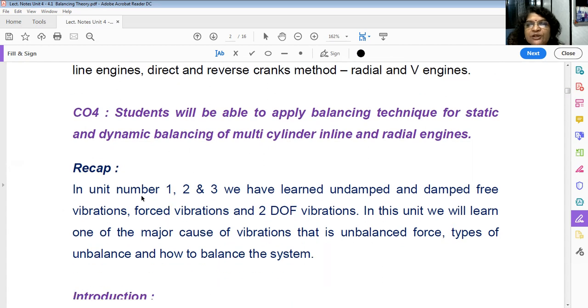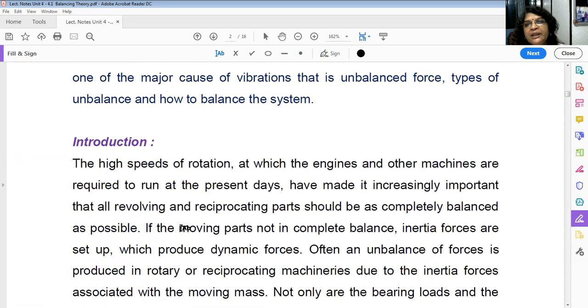engines. So what is the recap of what we have learned in the first 3 units? In unit number 1, 2 and 3, we have learned undamped and damped free vibrations, forced vibrations and 2D-wave vibrations. In this unit, we will learn one of the major causes of vibrations, that is unbalanced force, and how to remove that unbalanced force. Then types of unbalance and how to balance the system.